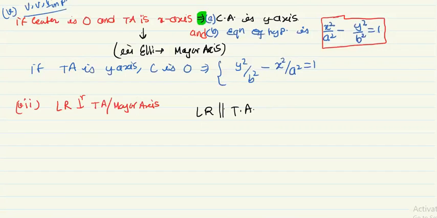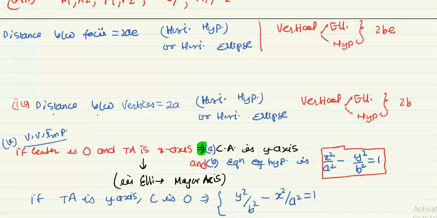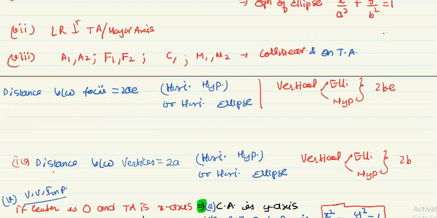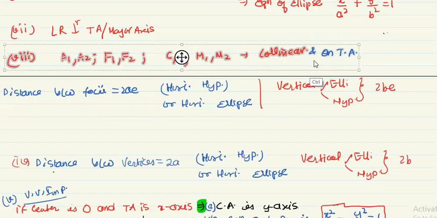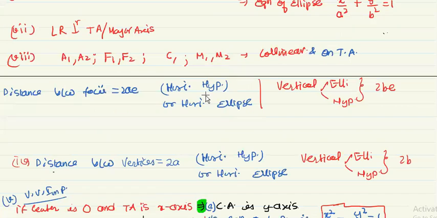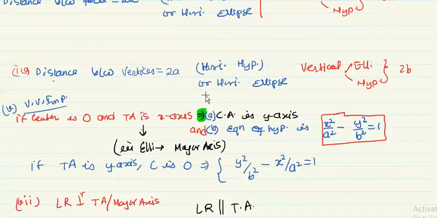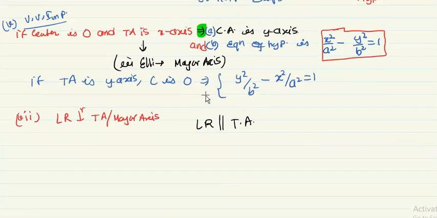And latus rectum is of course perpendicular to the conjugate axis, but in case of ellipse it will be the minor axis. This is a very important point. Then the eighth point is also very important. I don't know why students do not focus on this point. It is really very important.